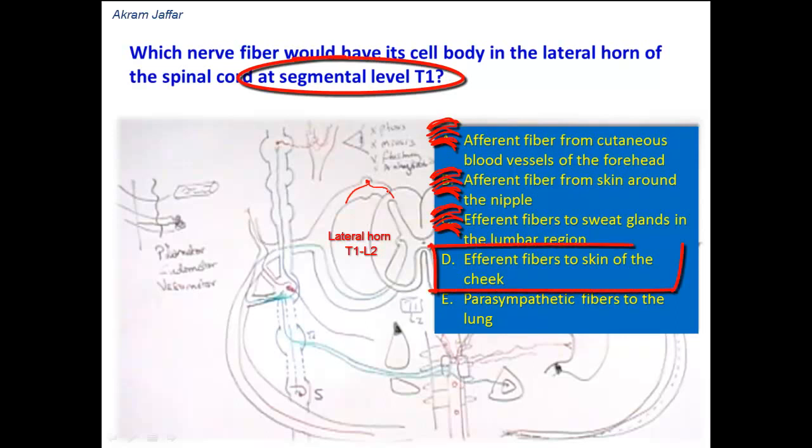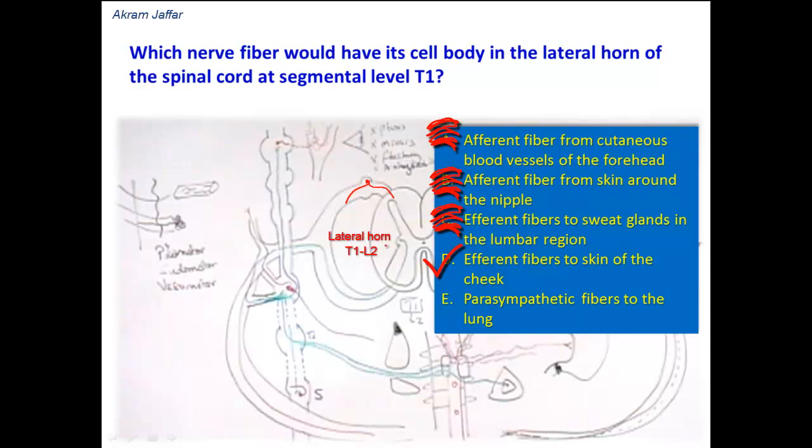Option D, efferent fibers to the skin of the cheek. Now this option is correct because the skin is supplied by pilomotor, pseudomotor and vasomotor fibers, sympathetic fibers, and in the cheek, in the head and neck in general, these fibers are derived from the upper four thoracic spinal cord segments.